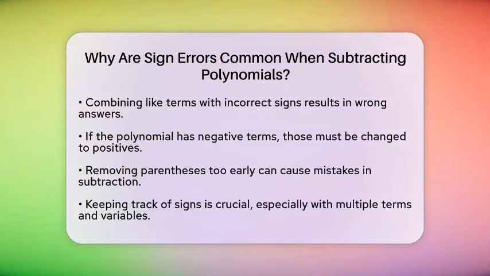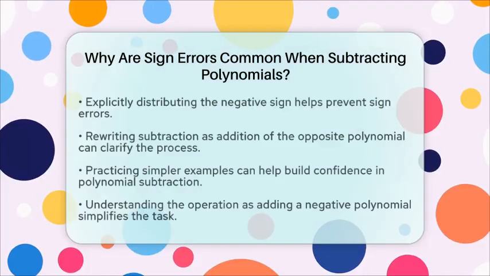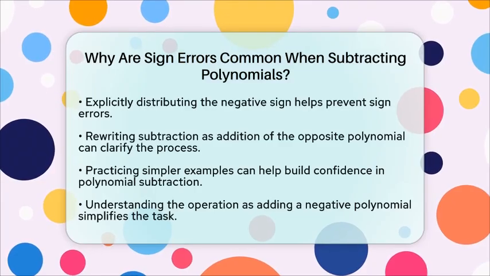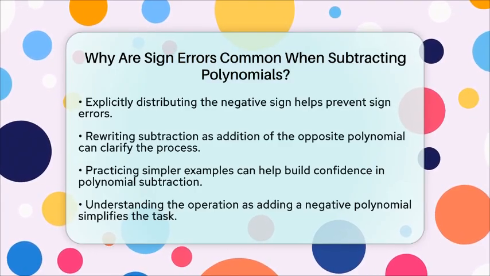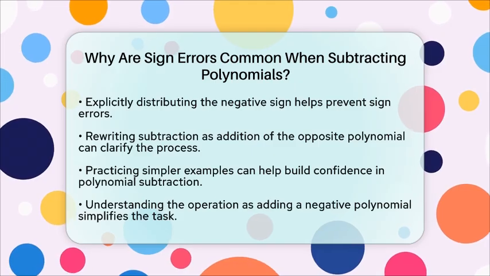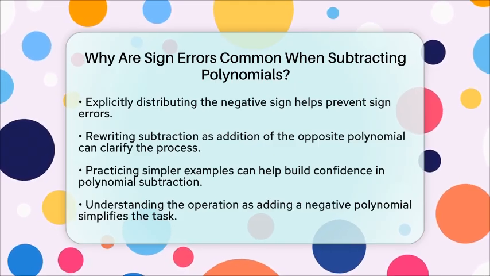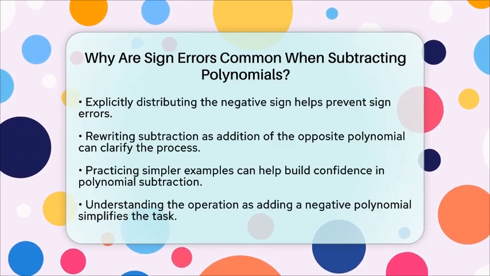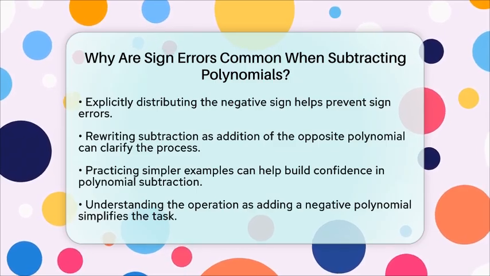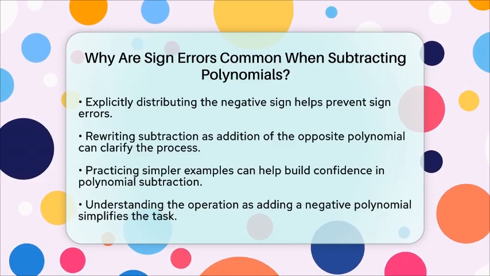To help avoid these sign errors, it is beneficial to explicitly distribute the negative sign to every term inside the parentheses. Rewriting the subtraction as addition of the opposite polynomial can also clarify the process. Using parentheses carefully and keeping track of signs for each term is essential.